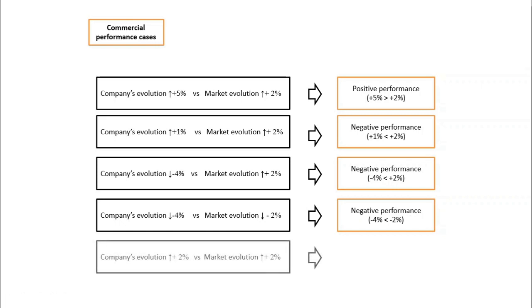Another case is when the market and the company have the same evolution, which can be positive or negative. In this situation, you will have equality and the performance is called neutral. In this case, the company is not in a better or in a worse situation compared to the previous period of time, it is in the same situation. If you are going to compute the market share, you will see that it has exactly the same market share. So it kept the same position.